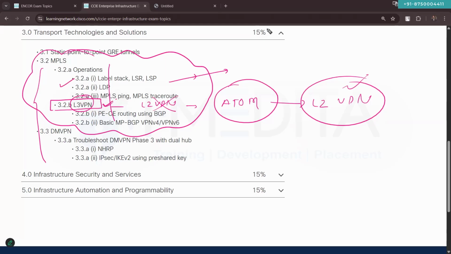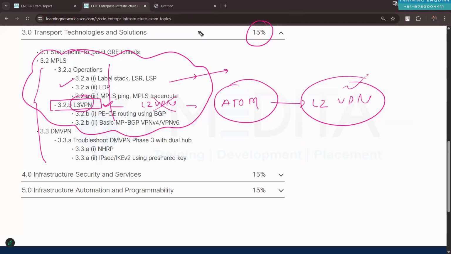It's very limited, by the way. This VPN topic is very limited. They don't want you to know all the things regarding VPN in our enterprise infrastructure. They just want you to know the technologies more commonly used in the enterprise environment to enable VPN services: DMVPN, IPsec, and all that. So we will definitely talk about all those.